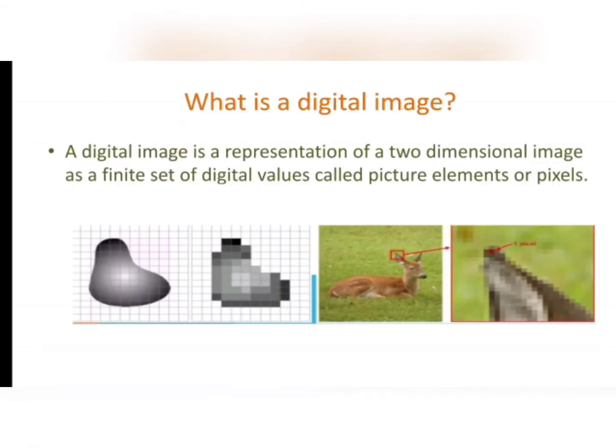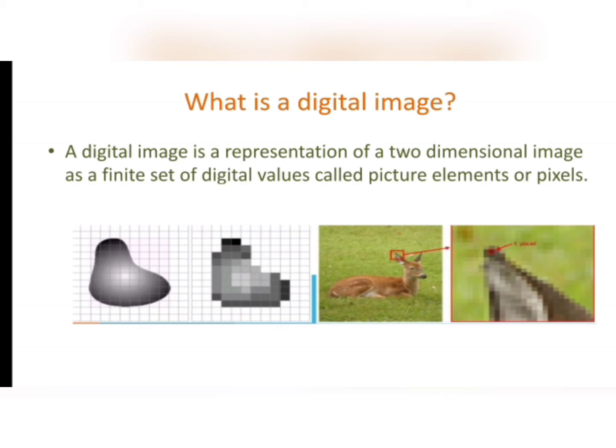So before proceeding to digital image processing, first of all let us know what a digital image is. A digital image is a representation of a two-dimensional image as a finite set of digital values, which are called picture elements or pixels.